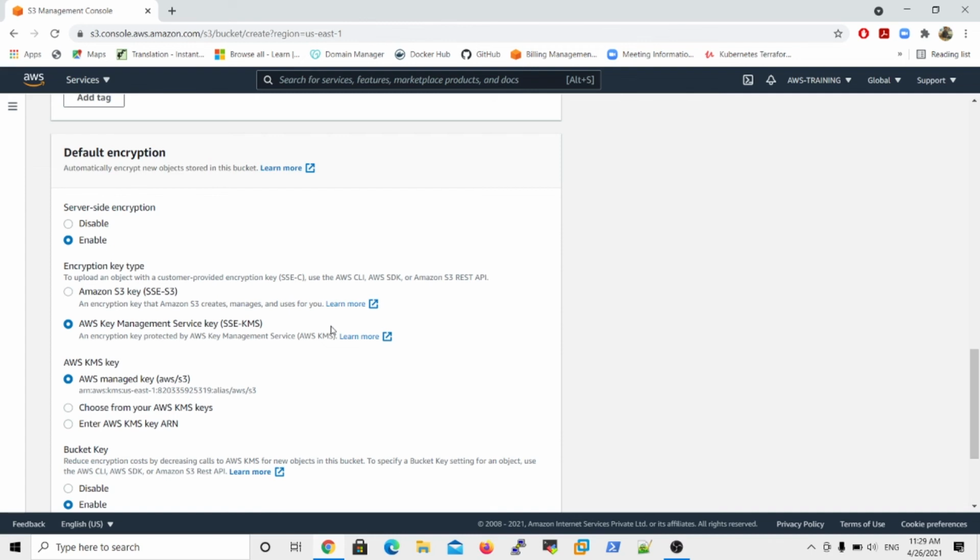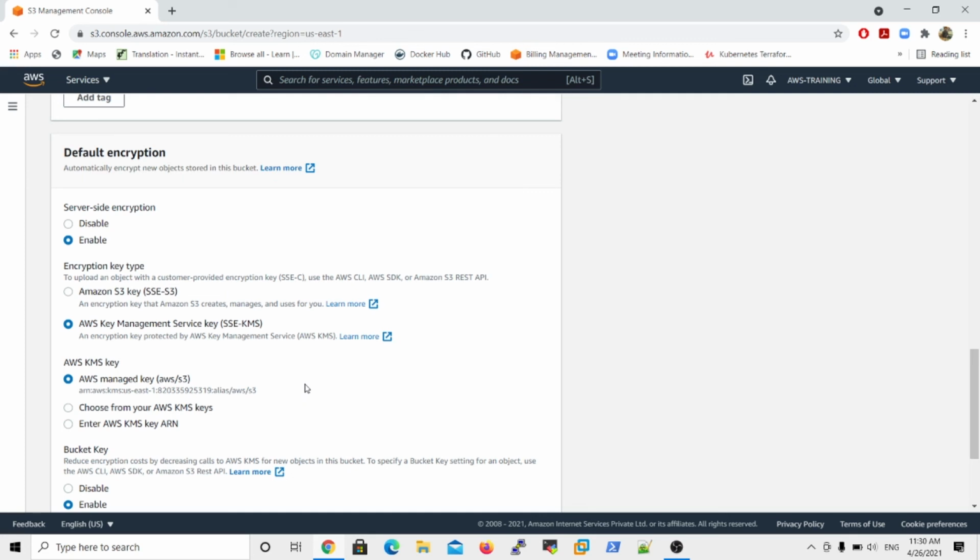CMKs in KMS can be used to encrypt data if it is 4 KB or less in size. If the data is larger than 4 KB, then your application will do the encryption tasks. So that is important information. KMS does not store the customer master keys.